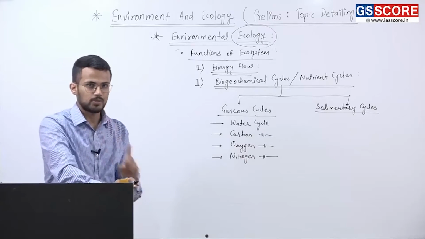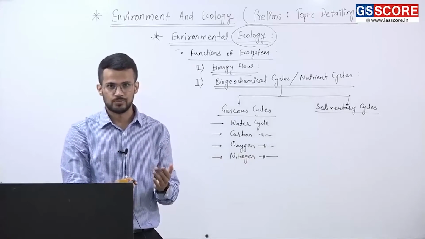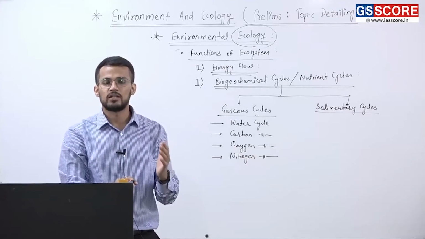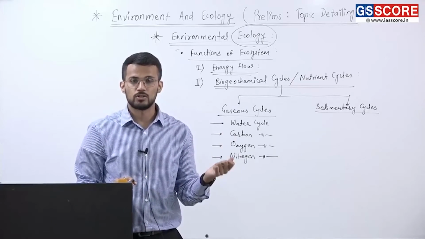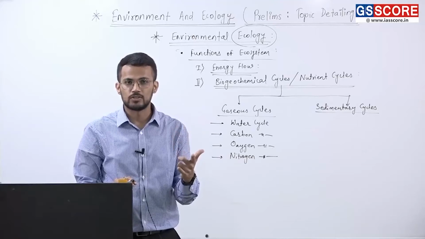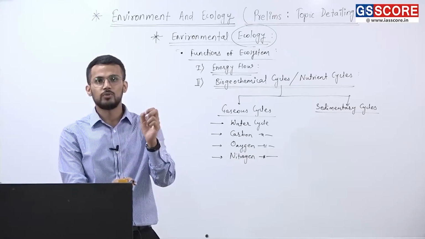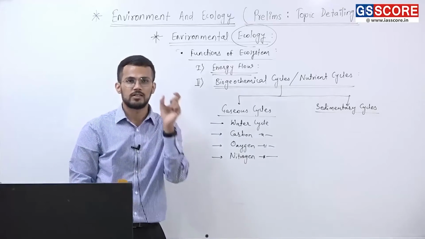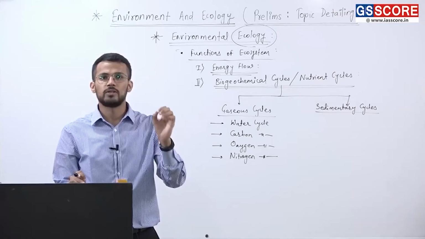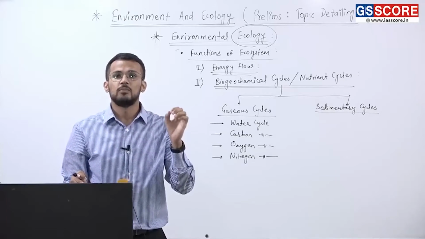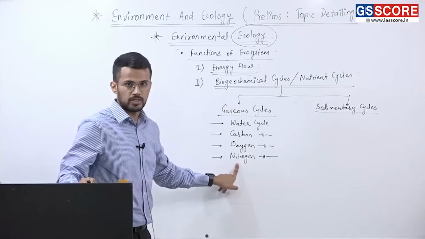One of the steps involved in nitrogen cycle is nitrogen fixation, which is carried out through a number of ways like atmospheric fixation, bacterial fixation, and also industrial fixation. UPSC in 2022's prelims asked a question on bacterial fixation: which of the following plants help in the process of nitrogen fixation? That was the question from nitrogen cycle.